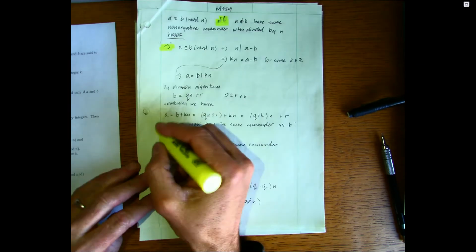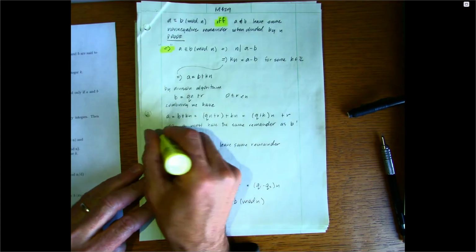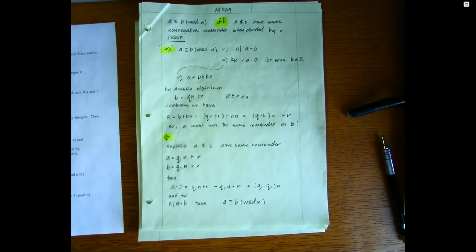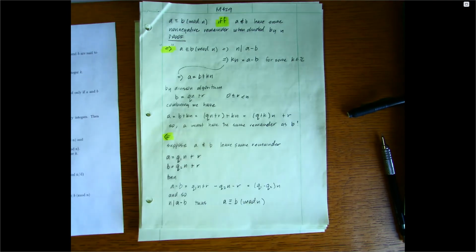I guess this is necessity, and now sufficiency. So if we suppose a and b leave the same remainder, then they must be congruent, is the idea. So here we have a and b both written as some quotient and remainder, but the remainder, of course, is the same. The quotient could potentially be different.